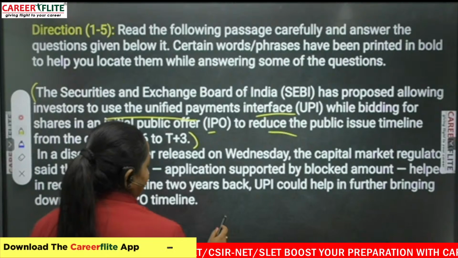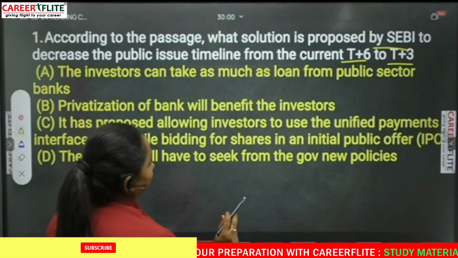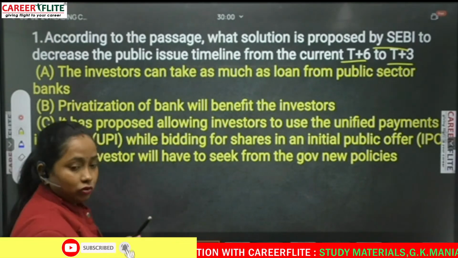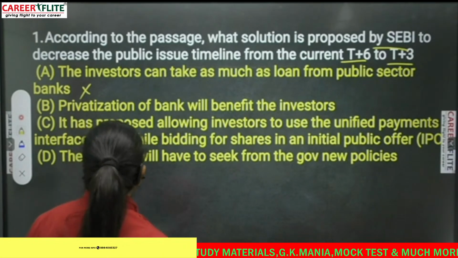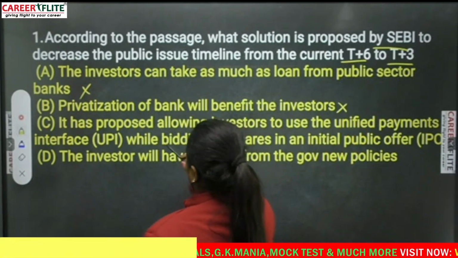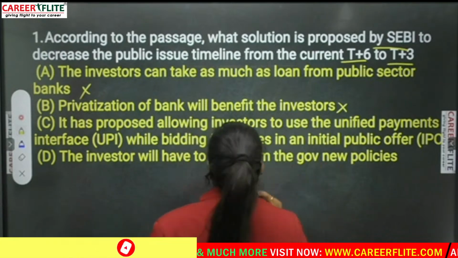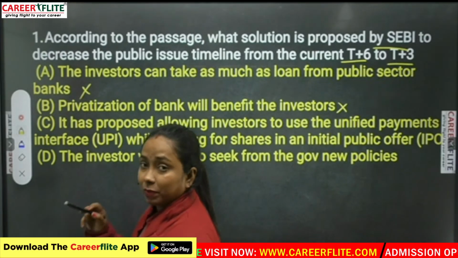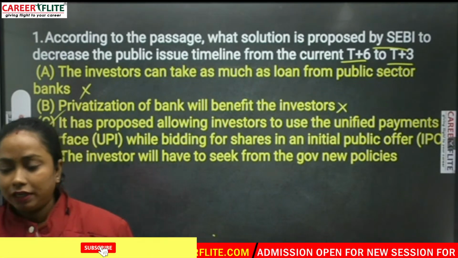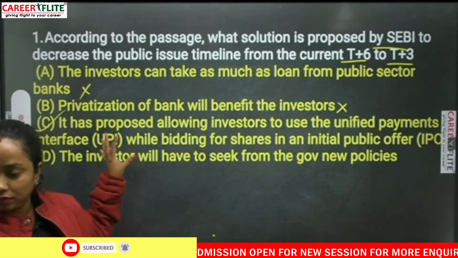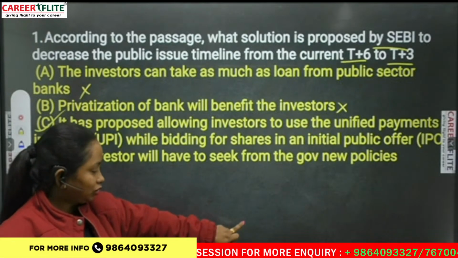So this is what is written here. We look at the options, what options are given. The first option: the investors can take as much loan from public sector banks. Nothing like that is given, so we can eliminate it. Privatization of banks will benefit the investors, this is also not given. It has proposed allowing investors to use the UPI while bidding for shares in an IPO. Okay, this is given directly in the passage, so we can see this as our answer. So we mark this as our answer. In this manner we will do the passage. This is the first question. The second question we will see.